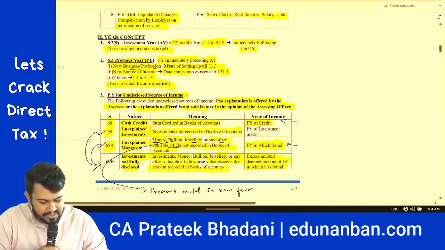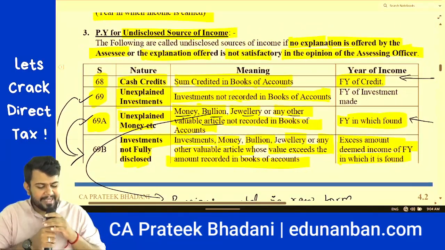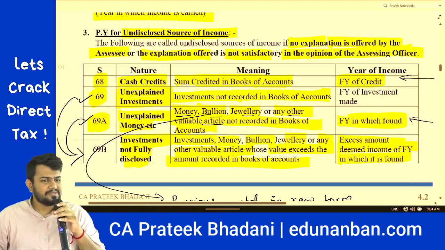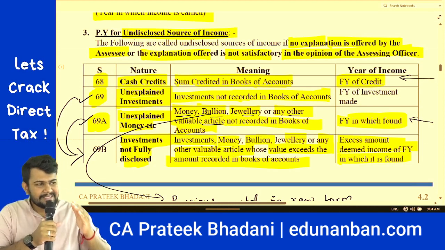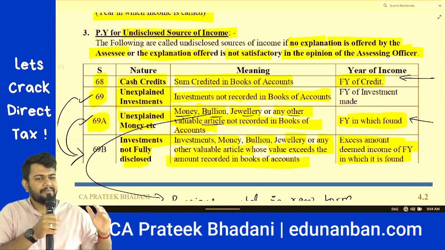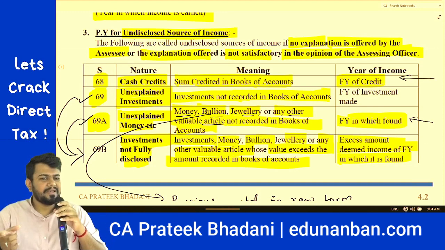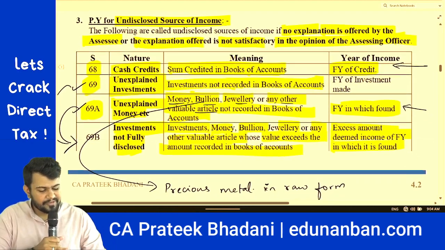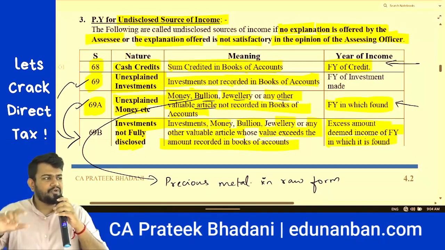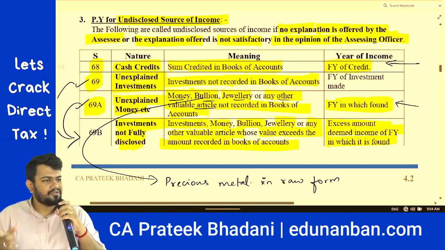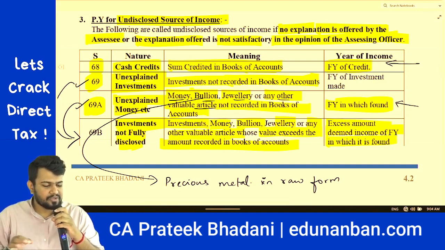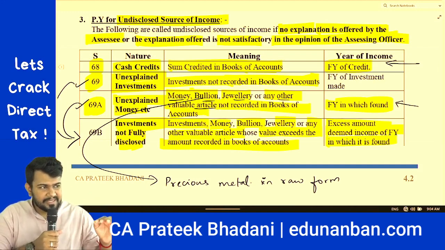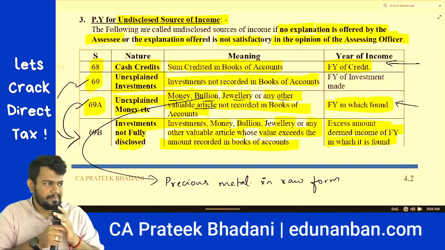Then let's come to section number 69. Unexplained investment. Unexplained investment means what? The assessee has made an investment. For example, he has purchased shares or he has bought a house. Such investment is not disclosed in the books of accounts. In such case, the assessing officer will ask for the reason. If no satisfactory explanation is given, it will be treated as undisclosed source of income in the financial year in which the investment is made.